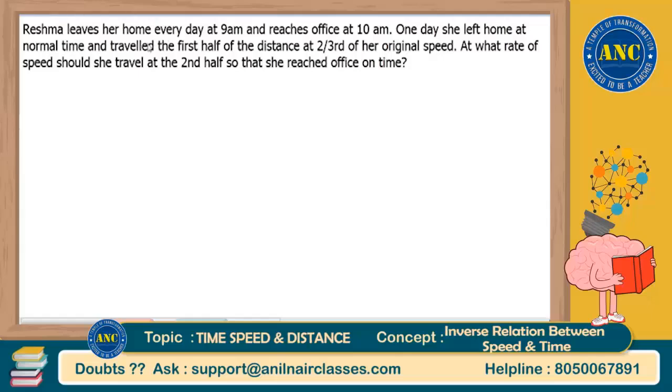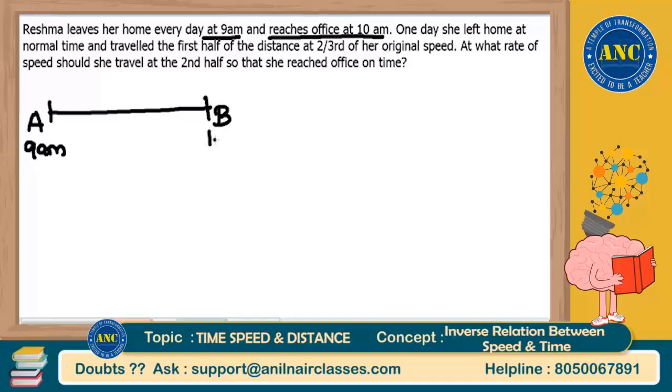Reshma leaves her home at 9 a.m. every day and reaches office at 10 a.m. That means, let us understand statement by statement and then solve this particular question. Reshma is traveling from home to office, suppose from A to B. She will start from home at 9 a.m. and she will reach office at 10 a.m.